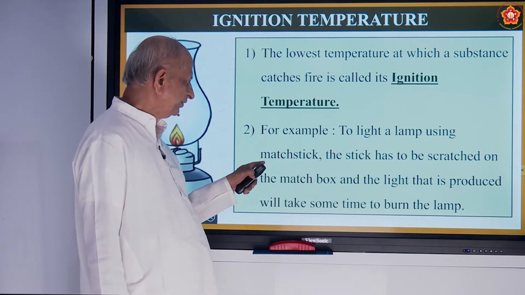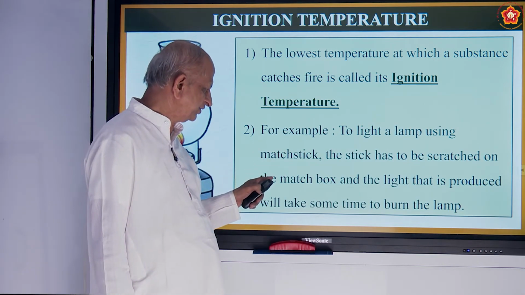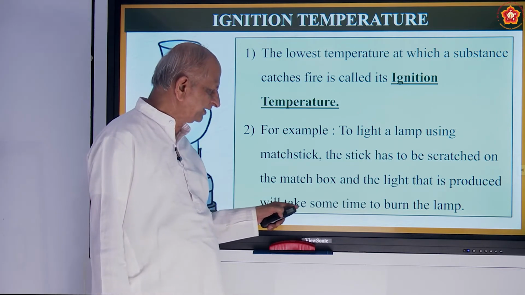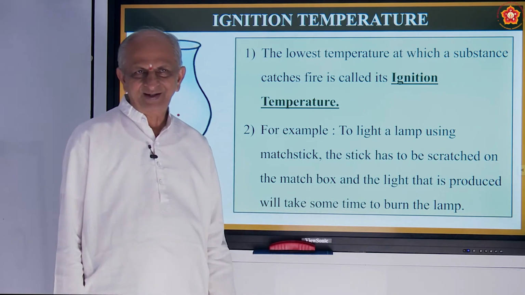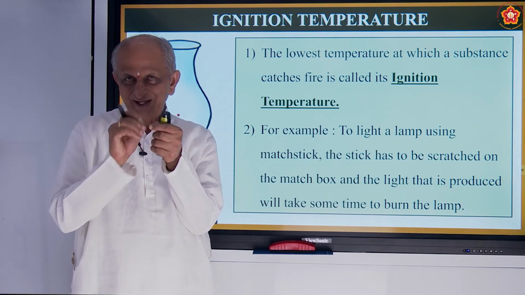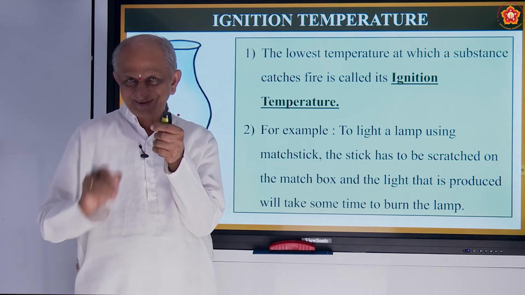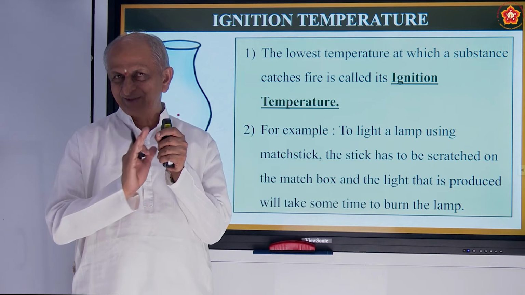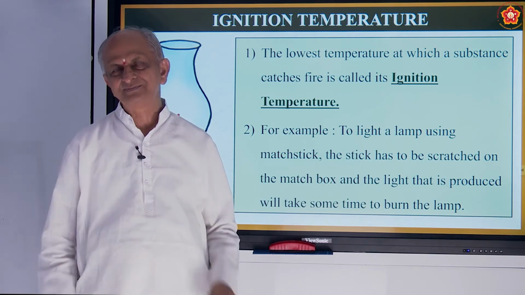To light a lamp using a matchstick, the stick has to be scratched on the matchbox, and the light that is produced will take some time to burn the lamp. Even for the matchstick to catch fire, you have to make scratches, is it not? And that is why the surface of the matchbox will be a little rough.